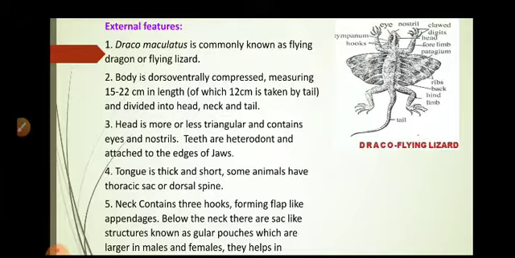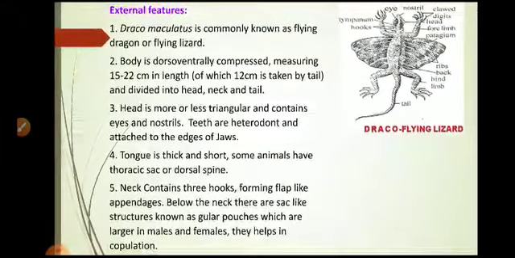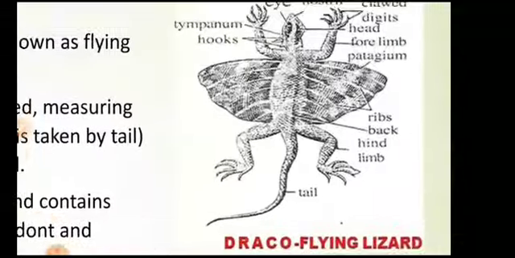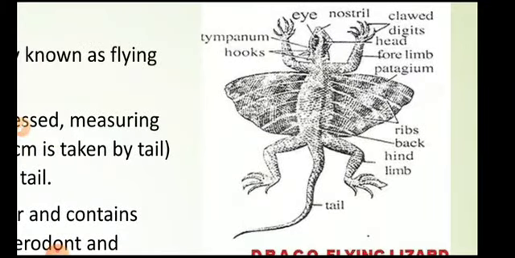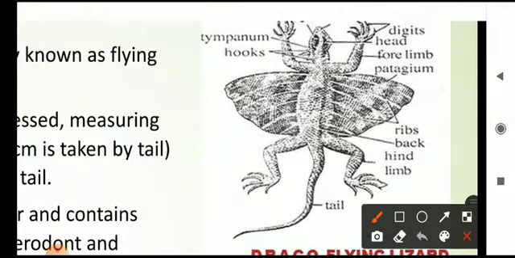Below the neck there is a sac-like structure, and this sac-like structure is called the gular pouch. These gular pouches are larger in male and female. They help in copulation. Here we can see the gular pouch.